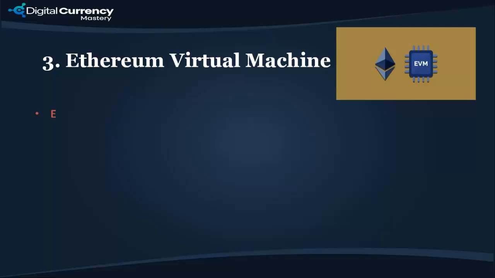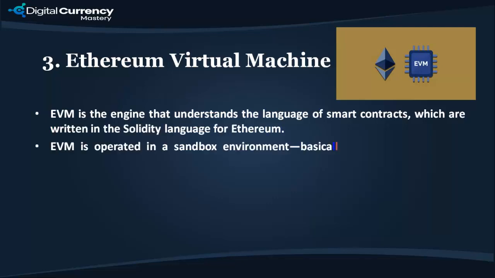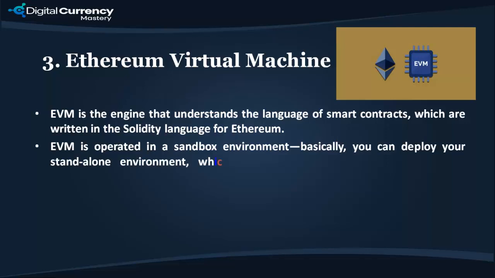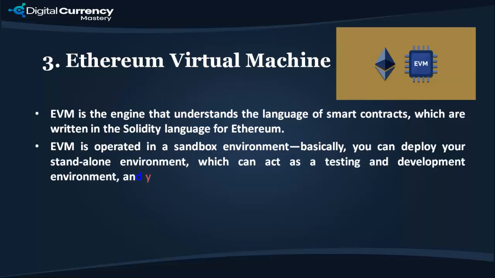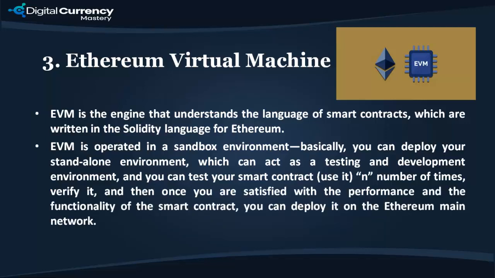3. Ethereum Virtual Machine. EVM is the engine that understands the language of smart contracts, which are written in the Solidity language for Ethereum. EVM is operated in a sandbox environment. Basically, you can deploy your standalone environment, which can act as a testing and development environment, and you can test your smart contract, use it n number of times, verify it, and then once you are satisfied with the performance and the functionality of the smart contract, you can deploy it on the Ethereum main network.